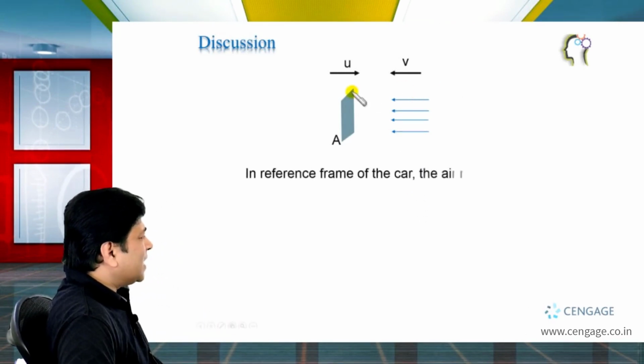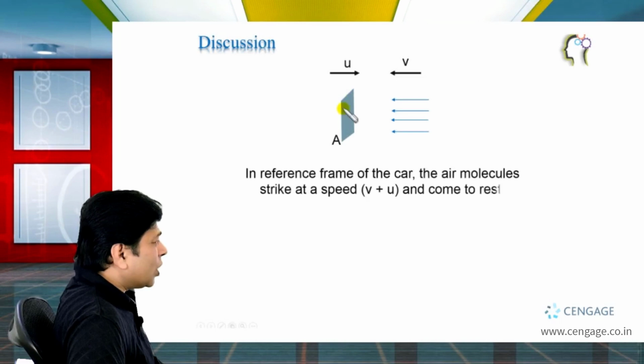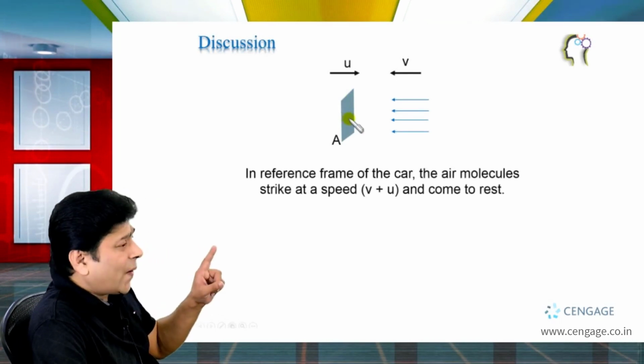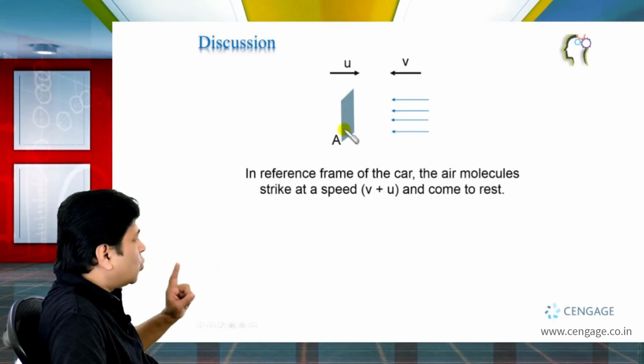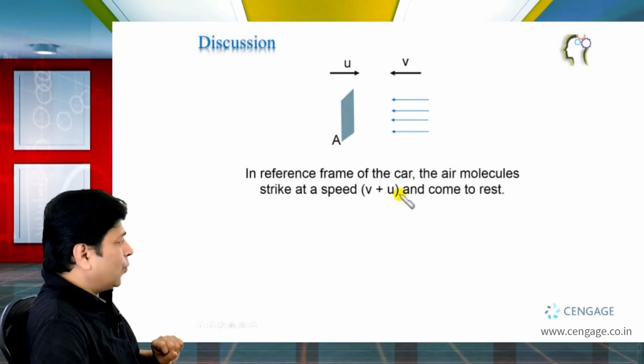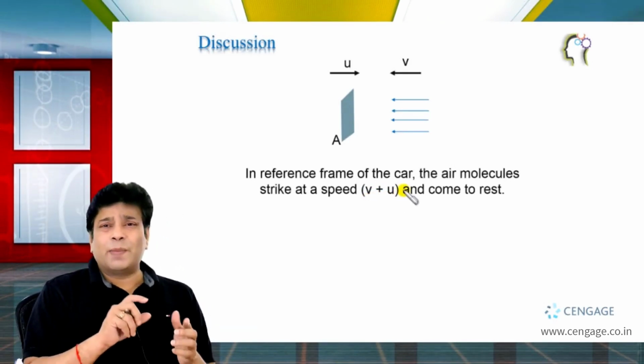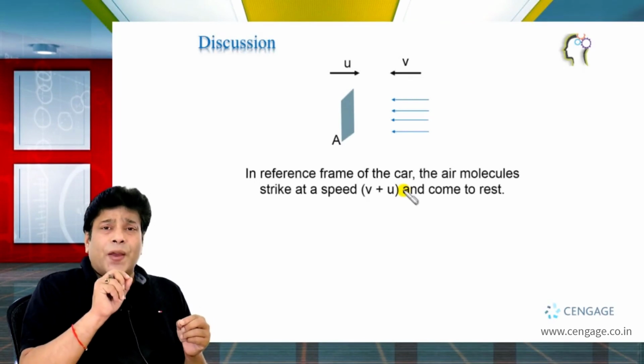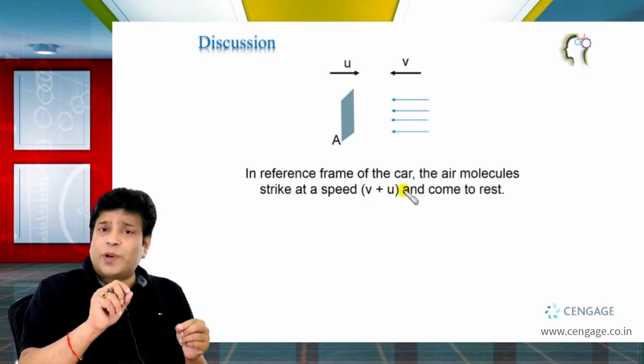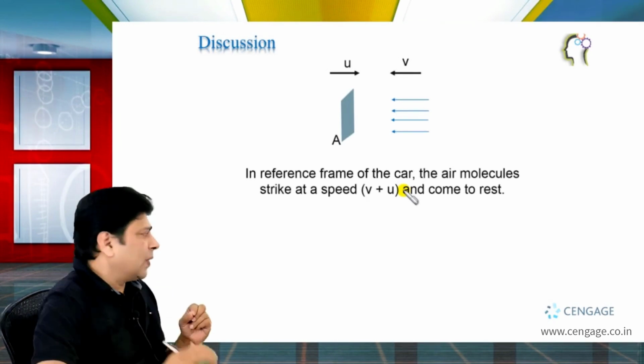That means the speed of the air molecule as seen from the paper reference frame should be equal to v plus u, and after collision this immediately comes to rest. That means the speed of the air molecule will be the same as the speed of the paper piece or car.